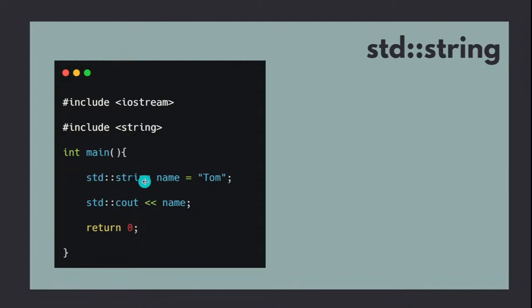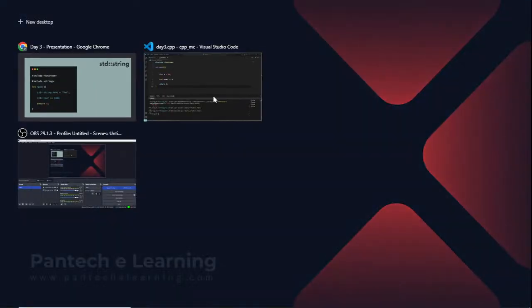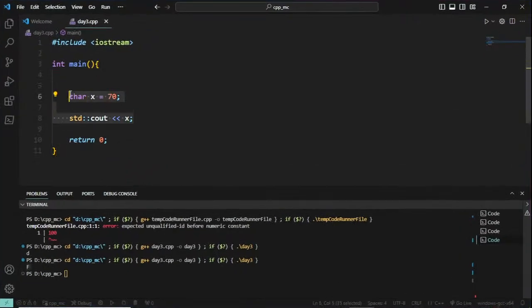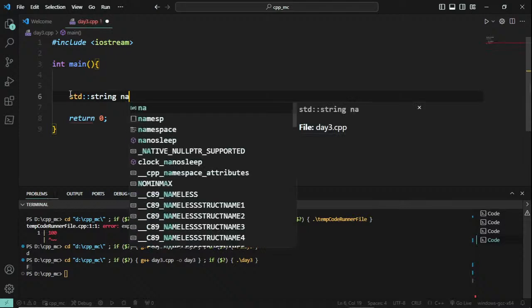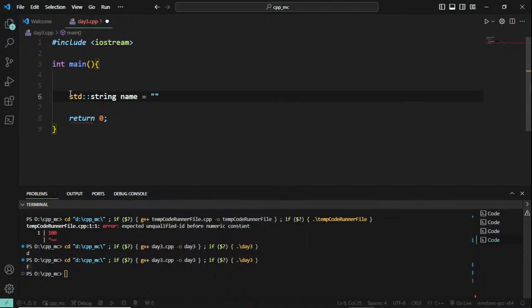You can call std, the scope operator, and then string. This is the data type for the variable name, and you can store a name there and utilize it. For example, I'll clear this off and store a name here. Whose name can I store? Those who wish can post something in the chat box, and I'll use one of the participants' names as an example. Let me go with std::string, the data type for the variable name.